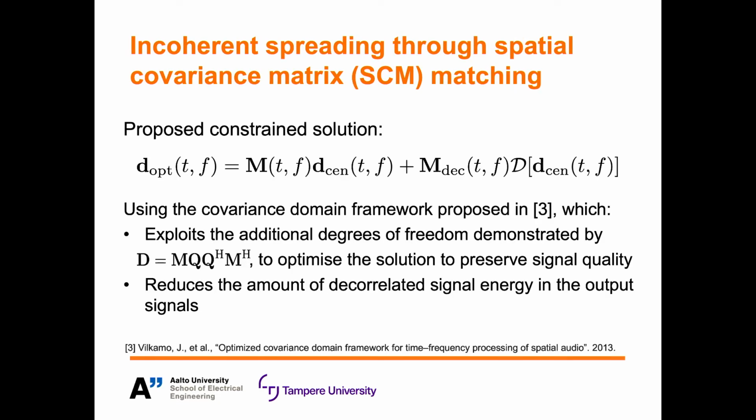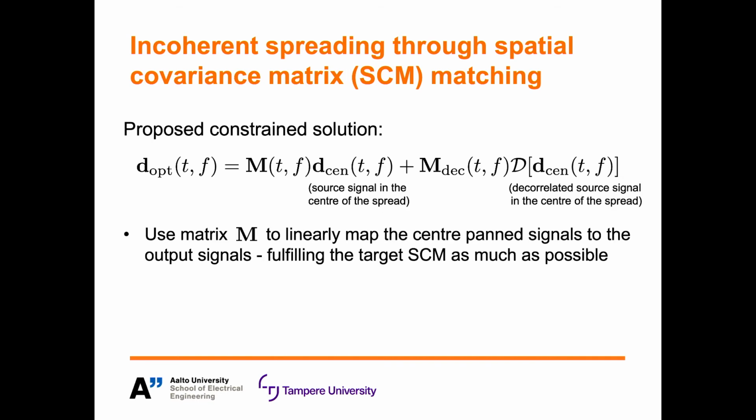Which is why in our paper we propose using the optimized covariance domain framework proposed by Vilkamo et al., which effectively exploits these additional degrees of freedom in order to optimize the solution to preserve signal quality. And it tries to reduce the amount of decorrelated signal energy in the output signals. So what we do is to first pan the input signal to the center of the intended spreading area.